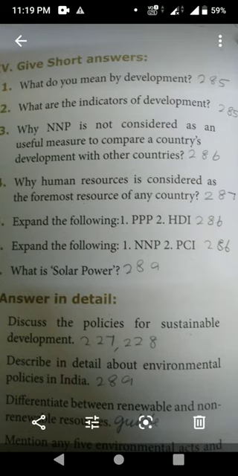Next, fifth question. Expand the following: PPP, HDI. That is also page number 286 under the heading Indicators of Economic Development. Fourth line. Purchasing Power Parity, PPP, and Human Development Index, HDI. Next, expand the following: NNP, PCI. Also page number 286 under the heading Indicators of Economic Development. Net National Product, per capita income.